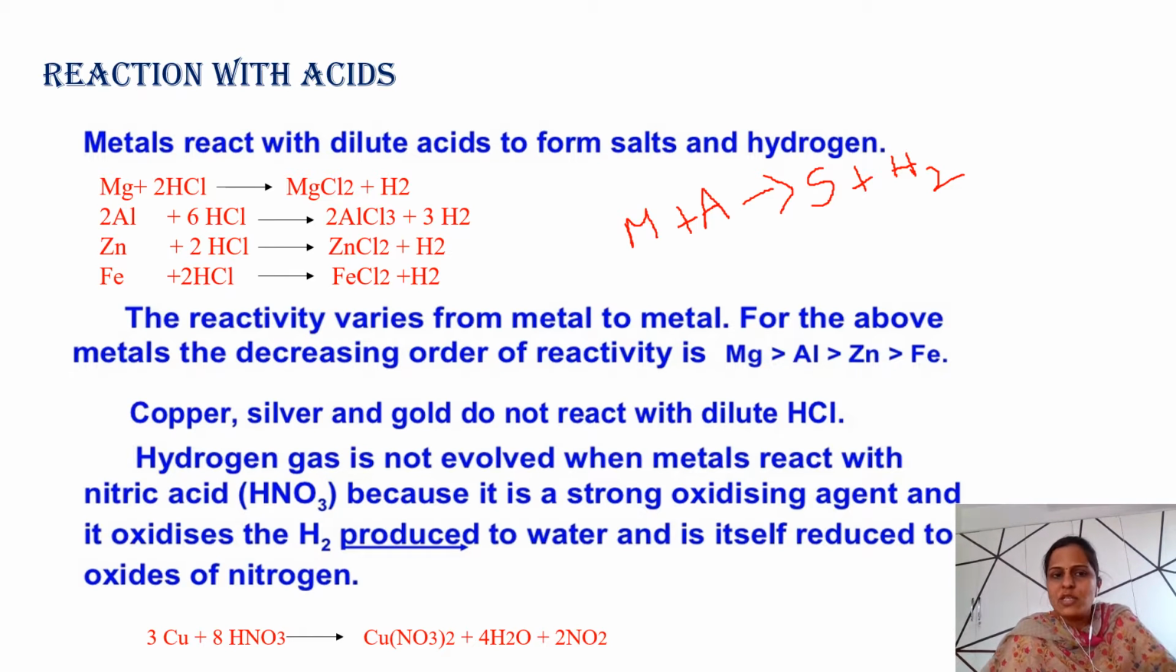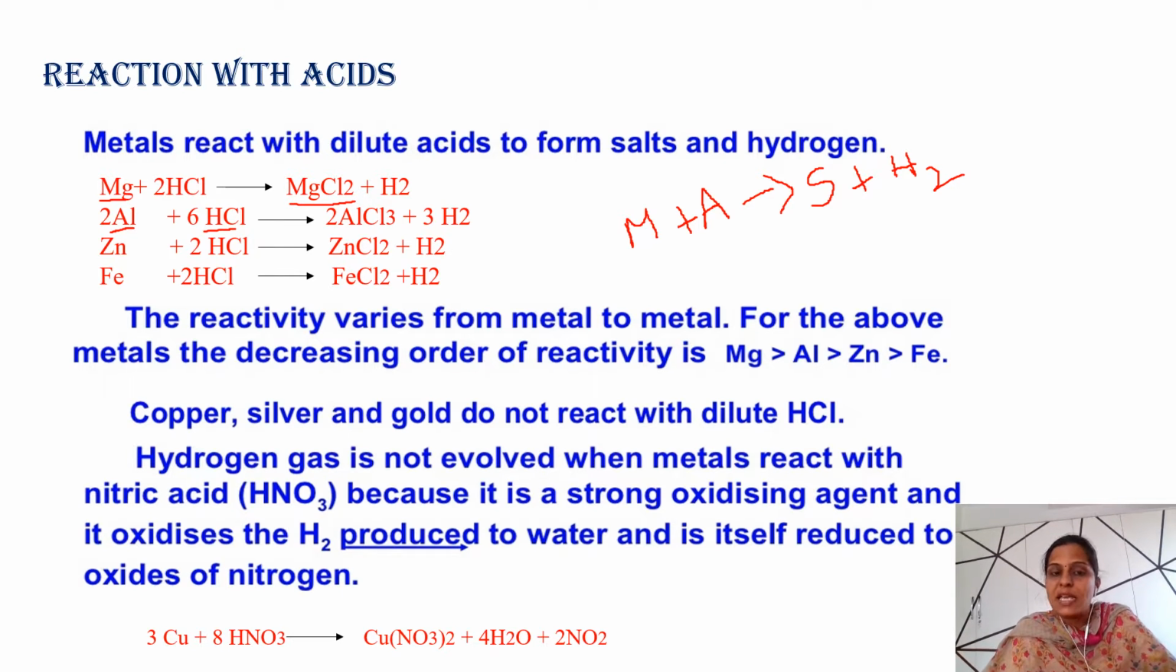Now we are going to discuss the reactivity of different metals with acid. First, magnesium. When magnesium reacts with HCl, it forms magnesium chloride plus hydrogen. If you take aluminium and it reacts with HCl, it forms aluminium chloride plus hydrogen. If you take zinc and it reacts with HCl, it forms zinc chloride plus hydrogen.